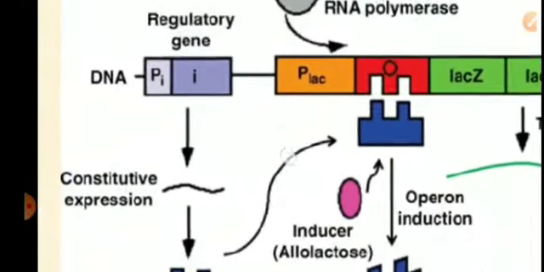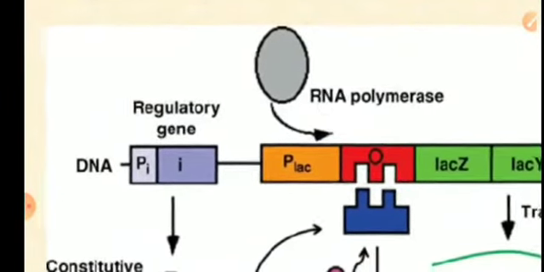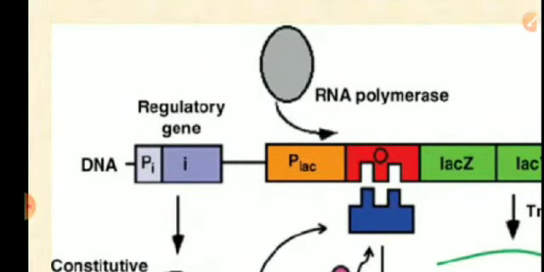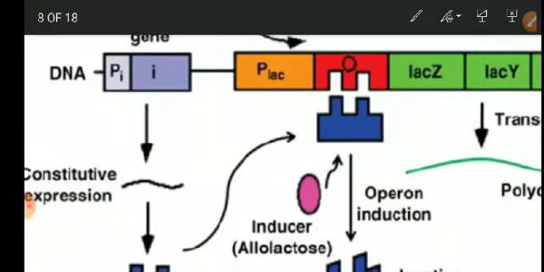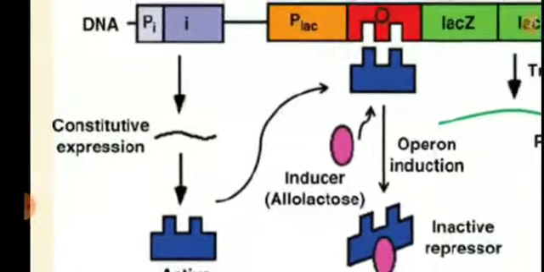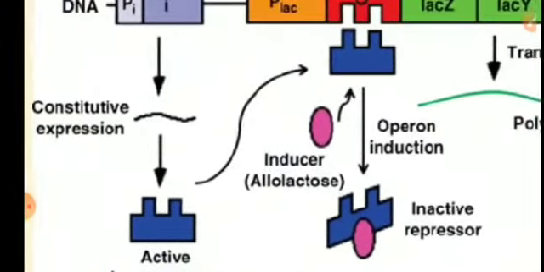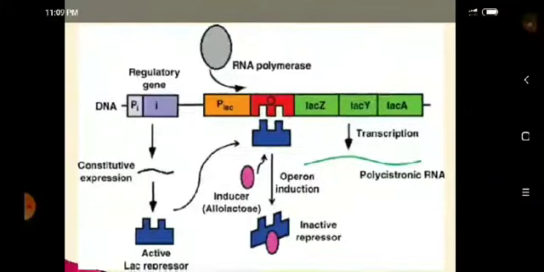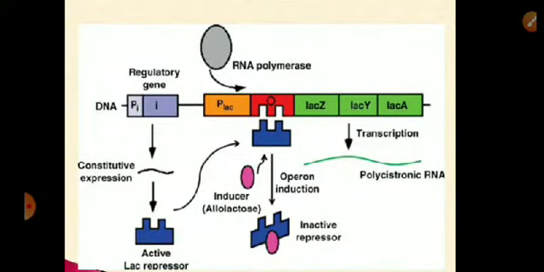So the first is regulator, promoter, operator. The promoter gene is the binding site of RNA polymerase enzyme. RNA polymerase bound to the promoter starts the protein synthesis, but the promoter gene is controlled by the regulator protein or repressor protein that is synthesized by the regulator gene. The repressor protein is synthesized by the regulator gene. It controls the binding of RNA polymerase, or it controls the function of the promoter gene.